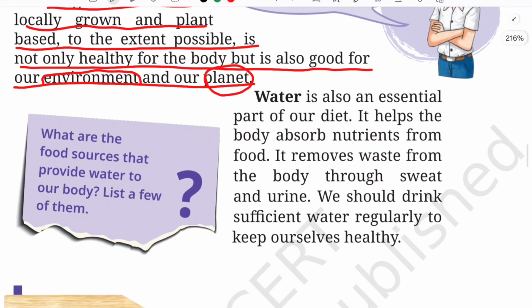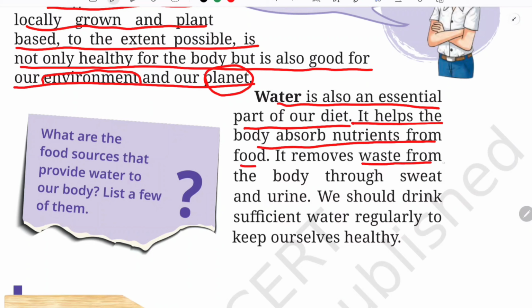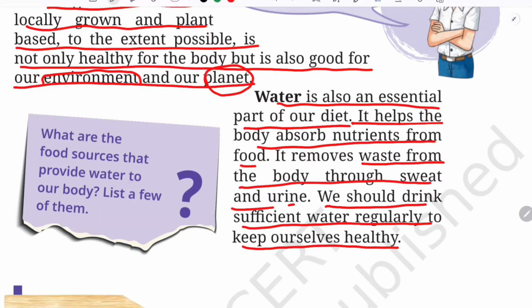So now let us see why we should include water in our diet. Water is also an essential part of our diet. It helps the body absorb nutrients from food. It removes waste from the body through sweat and urine. So we should drink sufficient water regularly to keep ourselves healthy. This water is a very essential part of our diet, and that is why we are advised to drink at least 2 to 3 liters of water a day. That doesn't mean that you will be drinking all the 2 liters at one time, at one go. You should be drinking a little water, okay, at regular intervals of time. Why? Because it removes waste from our body, okay, in the form of sweat and through urination. All right, it purifies our body.